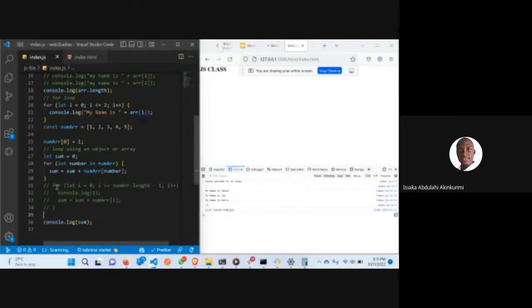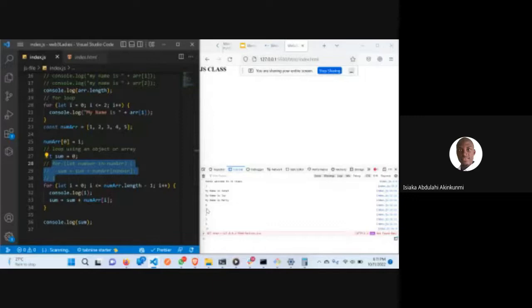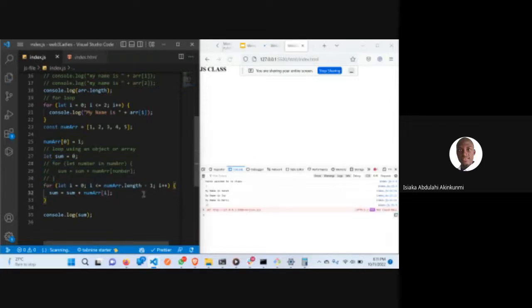Now I'm having for let i is equal to 0, i is less than number.length minus 1, or equal to, i plus plus. If I comment this out now and save, you can see it's now making the sum. It is 0 plus 1, 0 plus 1, 2. Now it's still the same thing. Now we are having 15.